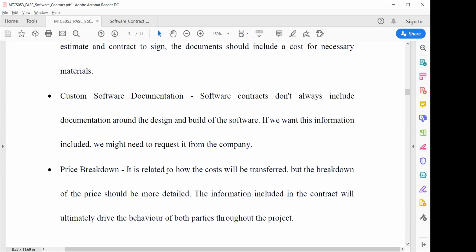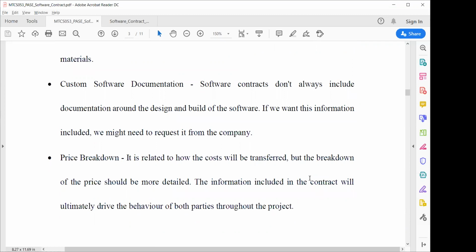Suppose you are very concerned about some specific type of design in the software or a specific build of the software. For example, if you want software as a web version, as an Android version, or you want to publish your software on the Apple Store, or some other specific requirements, you should mention what the build and design of the software are.